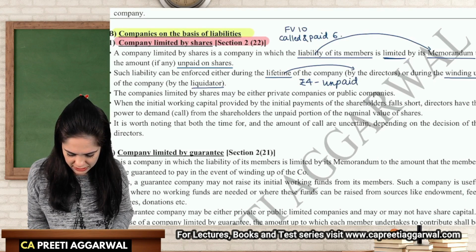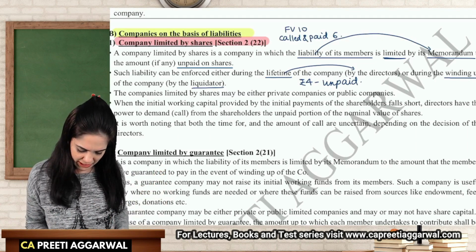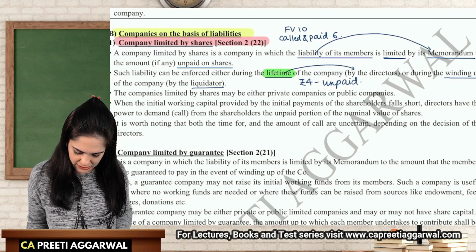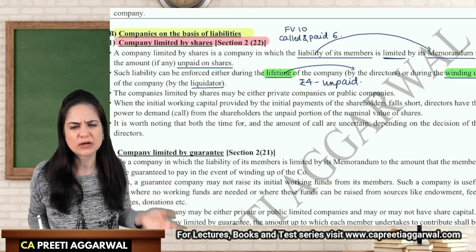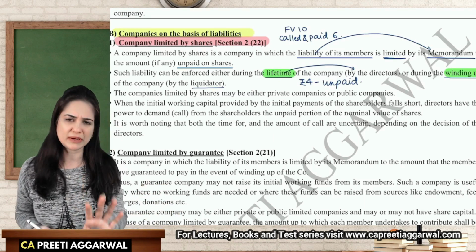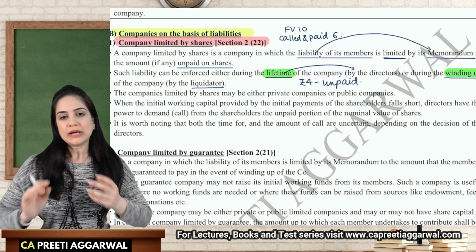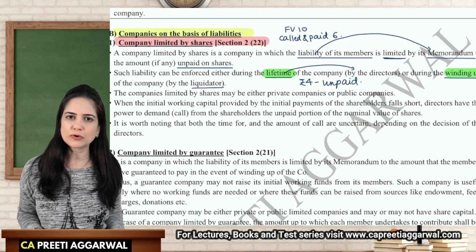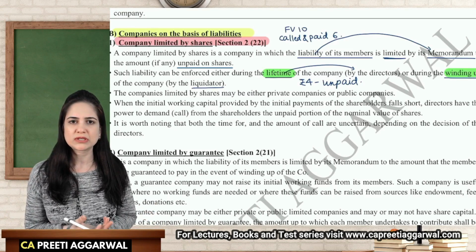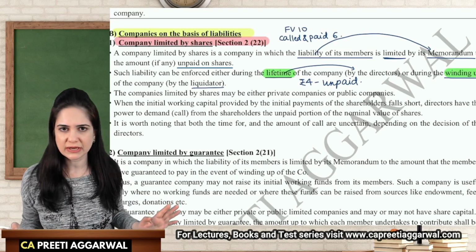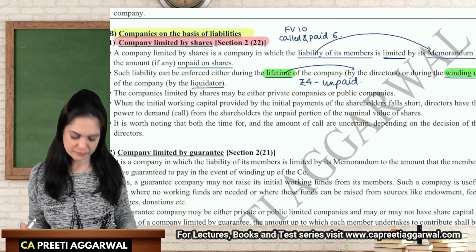This can be called up anytime, either during the lifetime or at the time of winding up. Now, who will decide what is the amount to be called up? Directors will decide. Whenever they need money, they will call it. Is it compulsory to call the entire 4 rupees now? No, you decide whatever amount you require, you call that much. So it is left to the discretion of the directors. They can call it whenever they are in need of money.